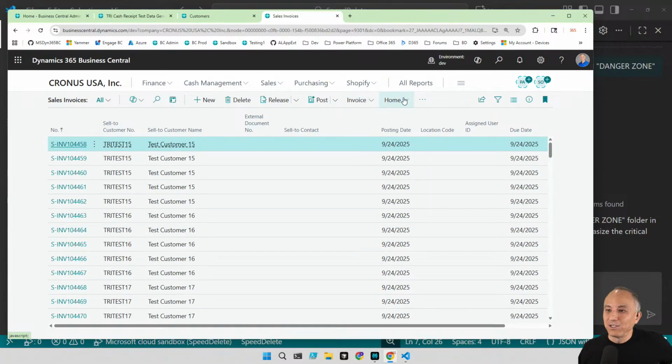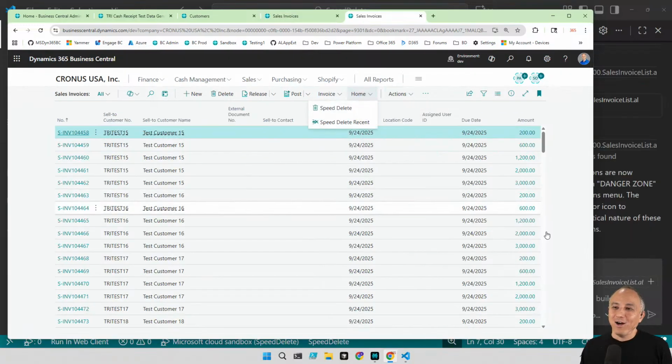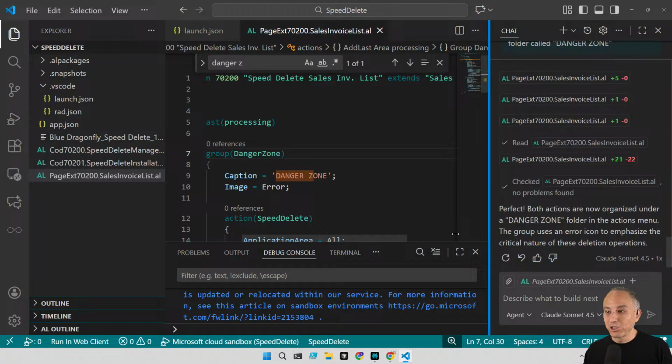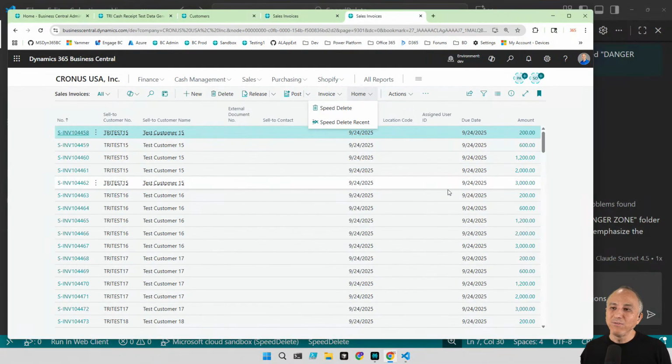And so let's give it a try. Let's go to home, see? And so this is kind of the thing that I'm noticing. I'm here and I see this, but I'm not finding my Kenny Loggins. Okay, so this is a great example of vibe coding. Happy little accents. Let's channel Bob Ross and say, I am not seeing the danger zone folder in the actions menu. And let's give it a little more guidance.